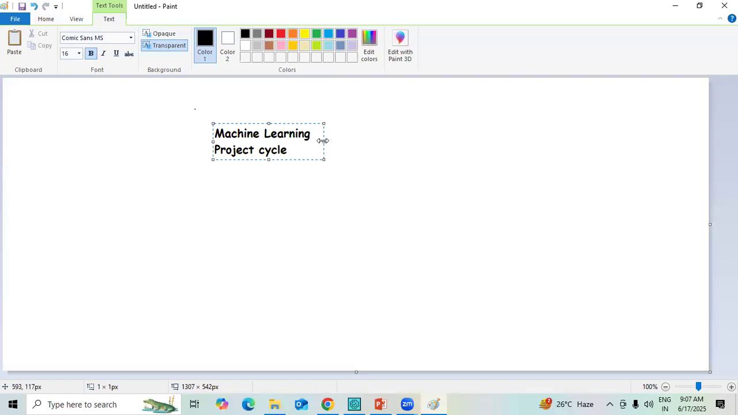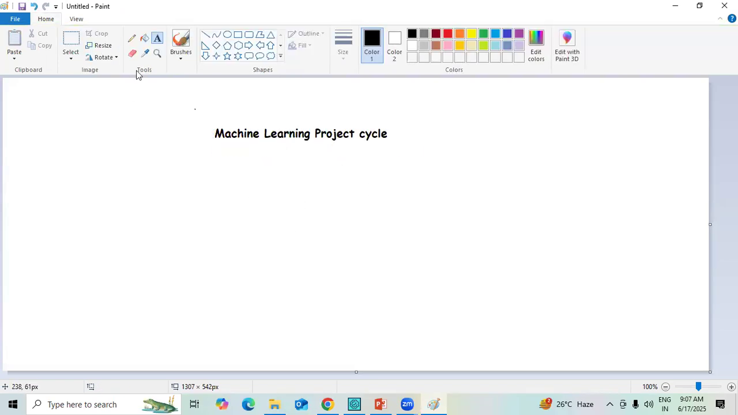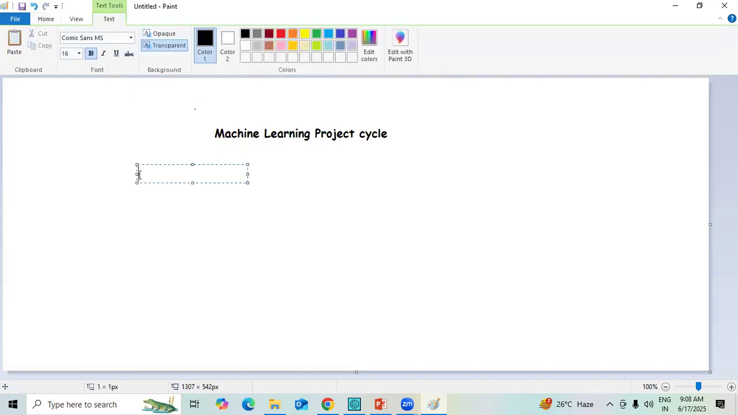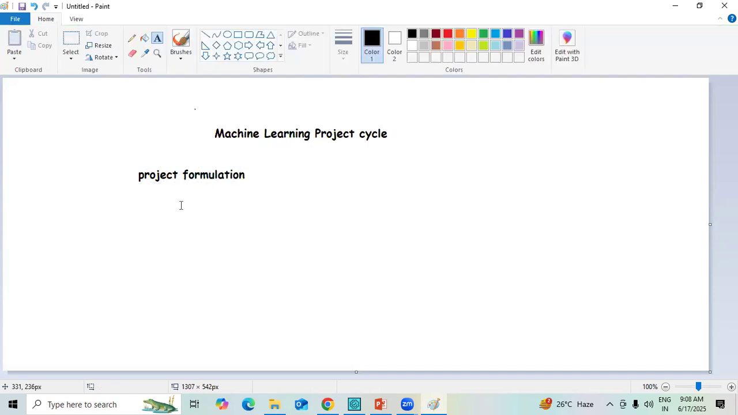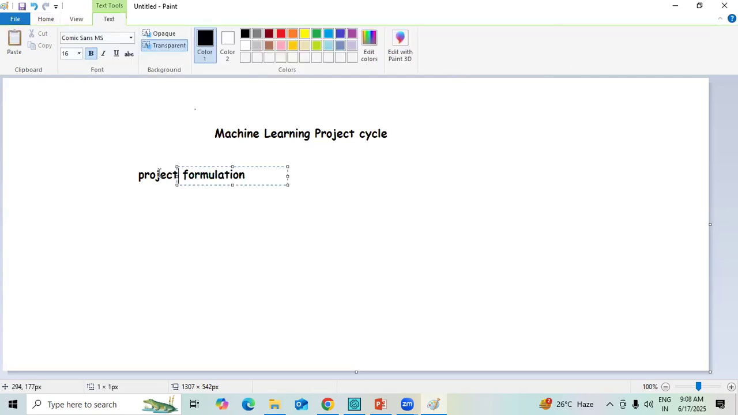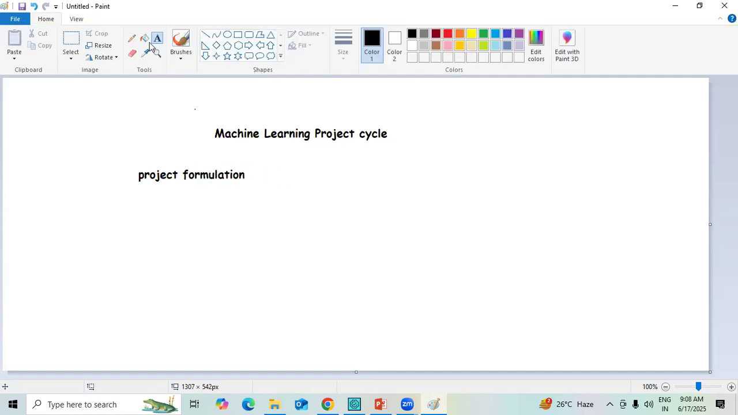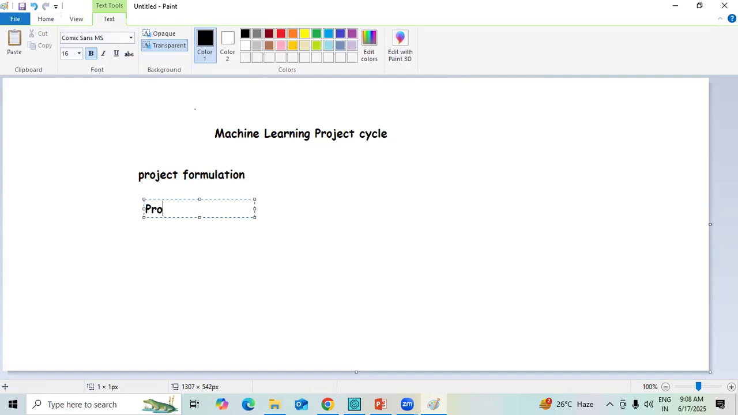So the machine learning project cycle, this is something that we must know, because when we are going to create any model in machine learning using different tools like TensorFlow, it's important for us to know about the project cycle. There are a few things to mention here. One is the project formulation that we need to focus on more. This is point number one: problem formulation is the first one that we must know.